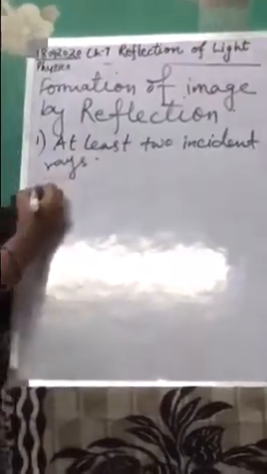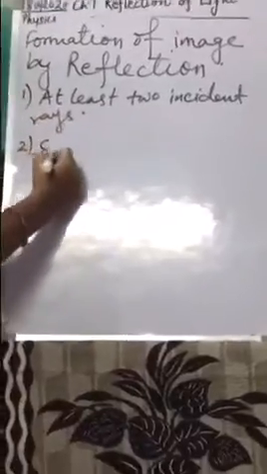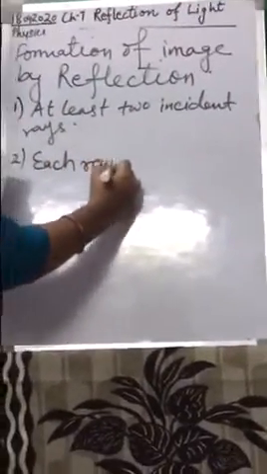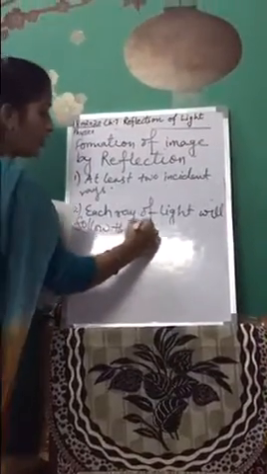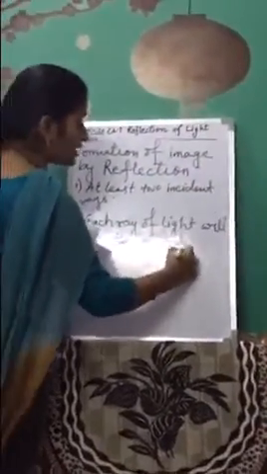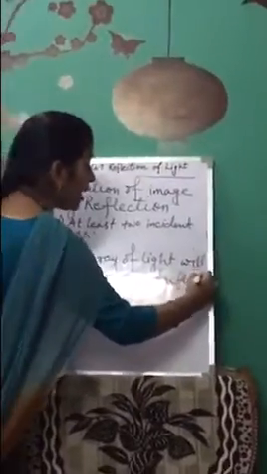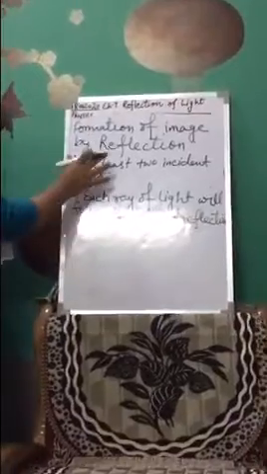Now the second point which you have to keep in mind is that each ray of light will follow the laws of reflection, which you have just understood. Now I'll explain by giving an example how we can make an image by reflection.